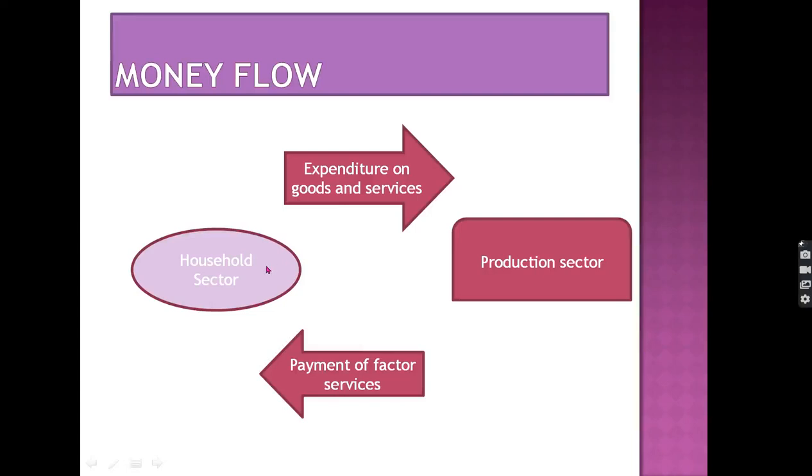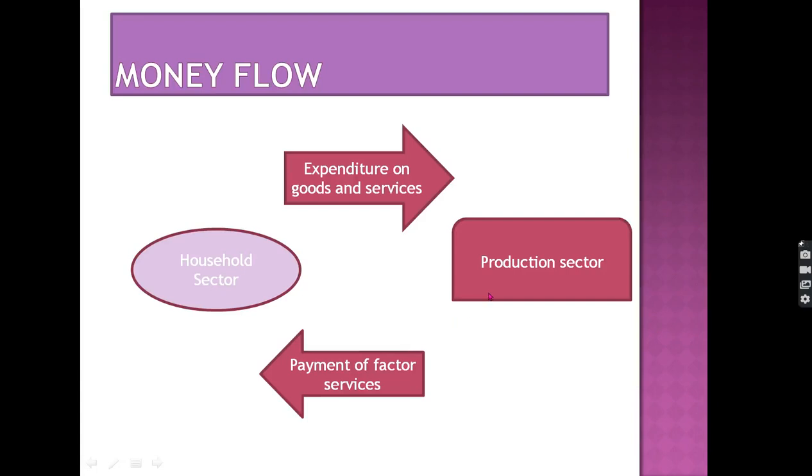Household sector purchases goods and services from the production sector and then makes payment to the production sector, as well as the production sector makes payment for the factor services. Production sector provides payment to the household sector. For example, rent is paid by the production sector to the household sector. Wages are paid by the production sector to the household sector.